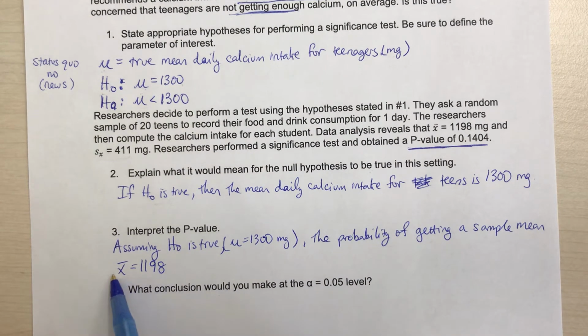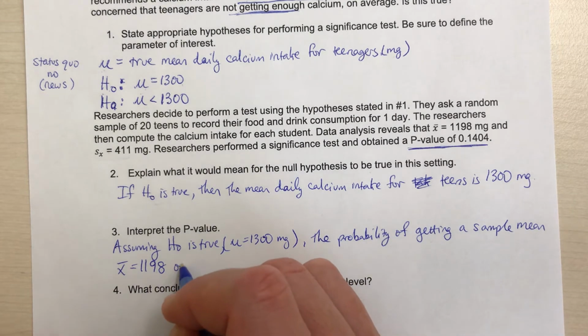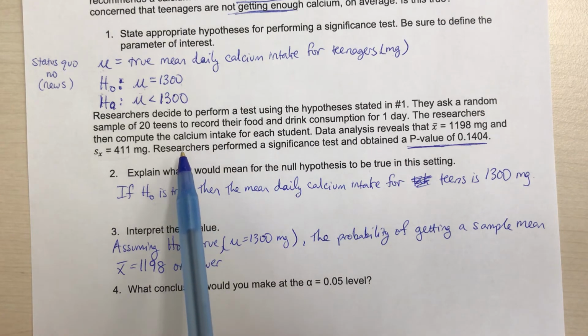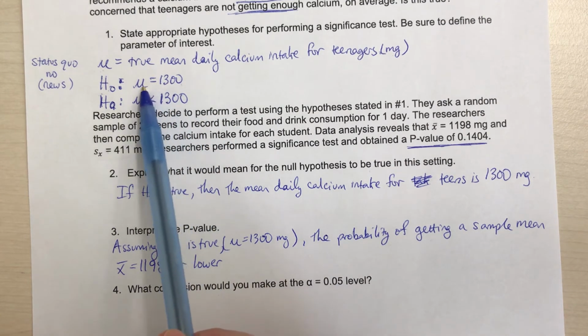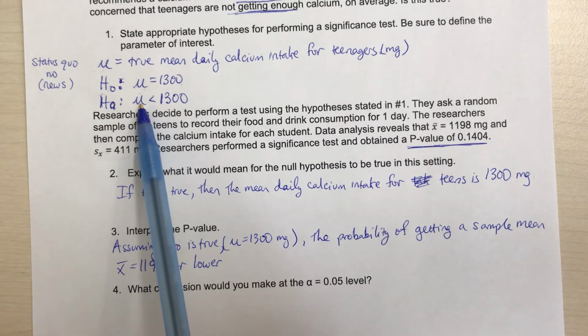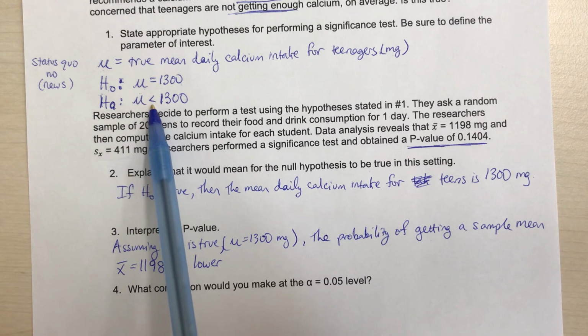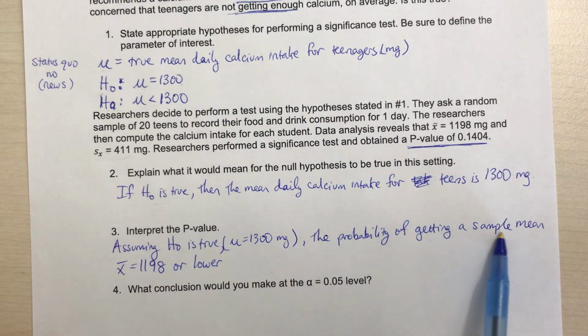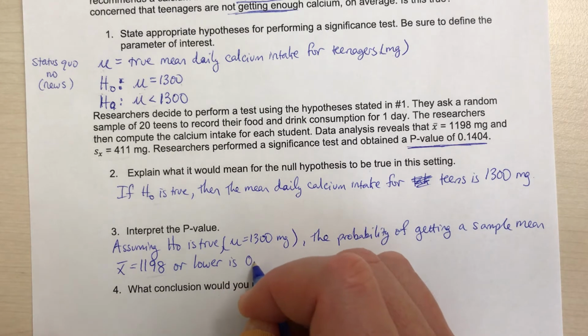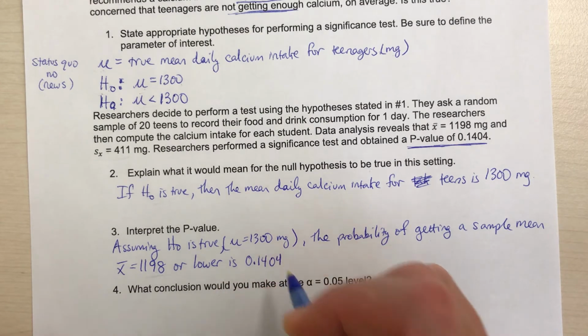Now, in this case, the sample mean was 1,198. More extreme with that, in this case, would be lower. Because remember, we're trying to show that if the true mean is 1,300, our alternative is that the true mean is actually less than that, that teenagers aren't getting enough. Okay, so the probability of getting a sample mean at this level or lower, in this case, the probability of that is 0.1404.